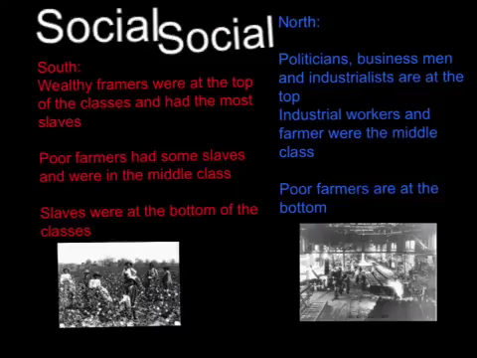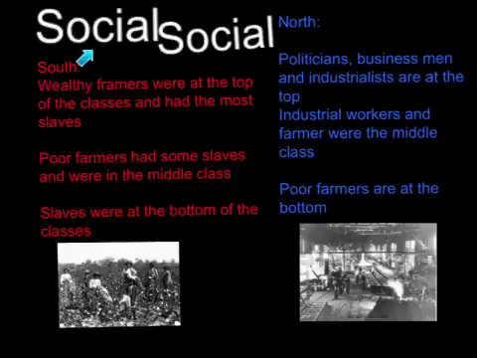Social differences between the North and the South are that the North allowed for more social mobility between classes. The politicians, industrialists, and businessmen found themselves at the top. Large middle class of farmers, growth of industrial revolution led to higher numbers of middle class workers in cities. Poor farmers found themselves at the bottom of the social ladder. The South was far more stratified.